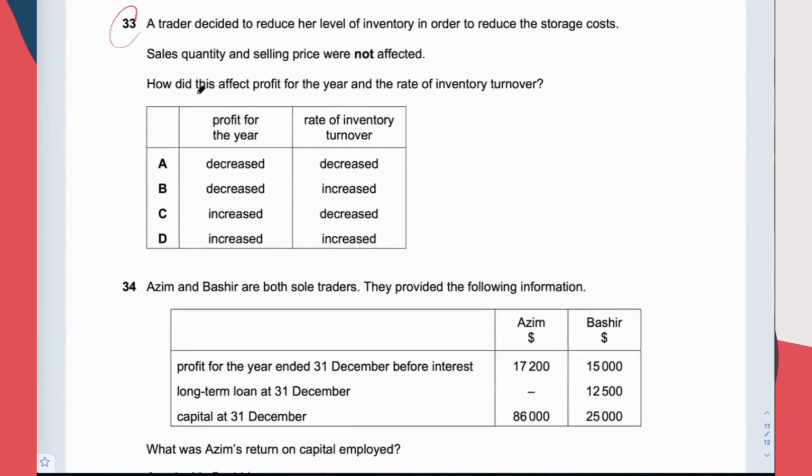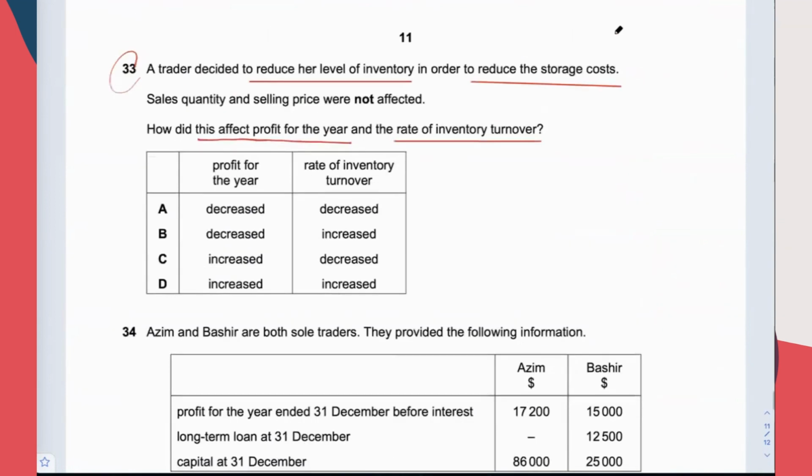How did this affect profit for the year and rate of inventory turnover? She decided to reduce her level of inventory in order to reduce the storage cost. Storage cost is an expense, for example rent, insurance. Sales quantity and selling price are not affected. How many units you sell and the selling price to the customer don't change. So cost of sales remains the same. Storage cost is an expense.